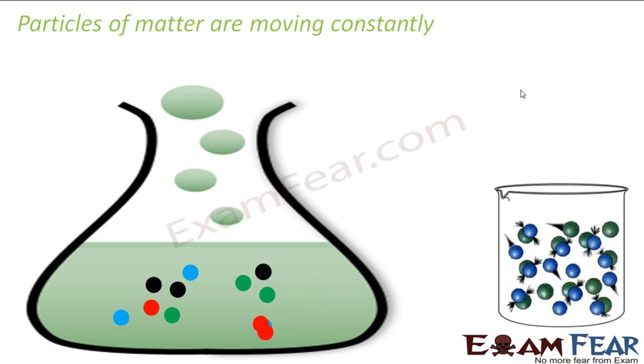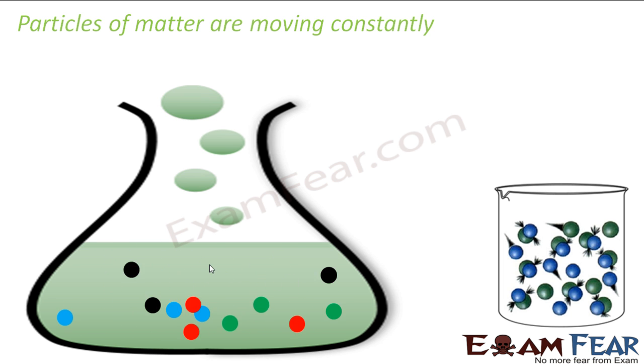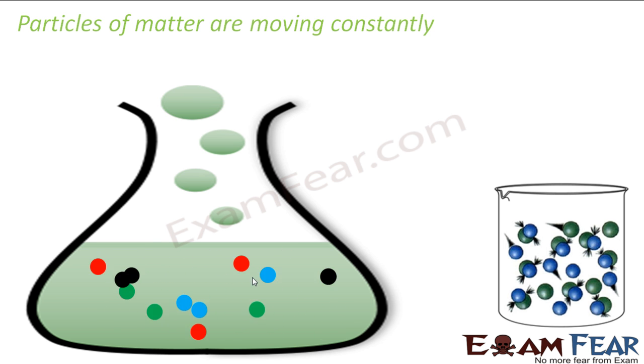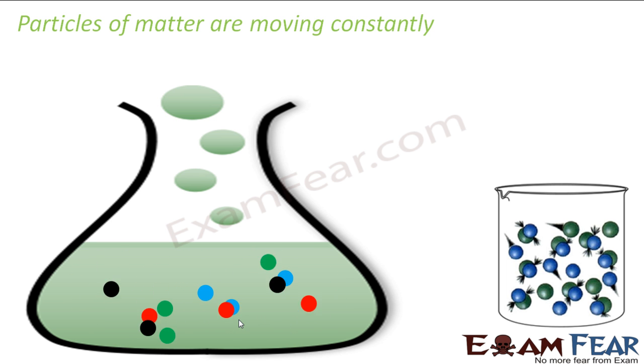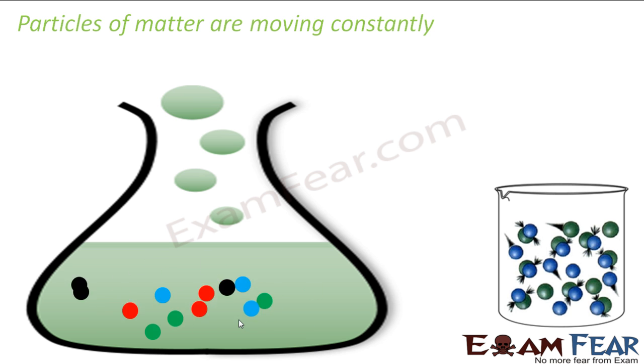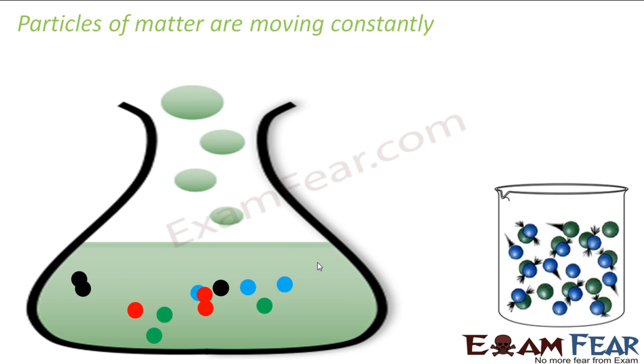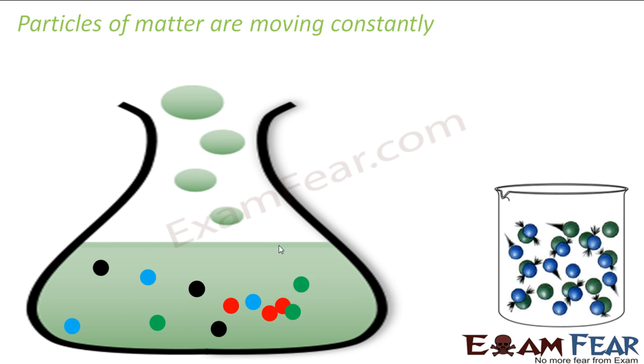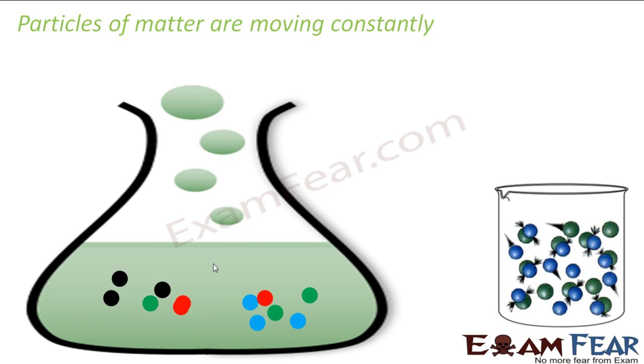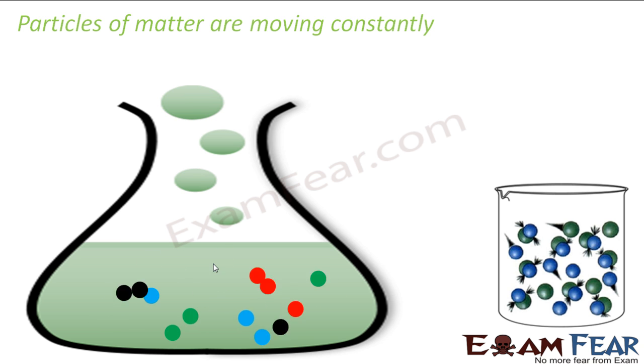As I told you, these particles are in constant motion. This is an example of, let's suppose, a water molecule. All these red, blue, green dots you see are particles of water, and they are in constant motion. They move in a faster way. This animation shows how it is. Any matter will have particles, and they will be in constant motion. Here on this screen, what you see is water as matter, and this water has particles, the blue, green and black dots you see, and they are in constant motion.